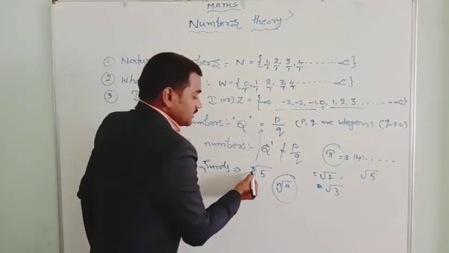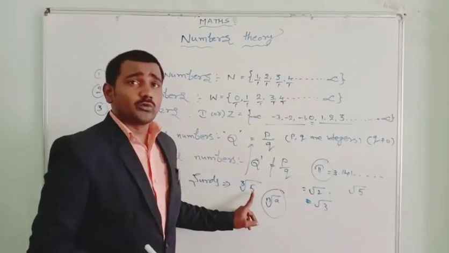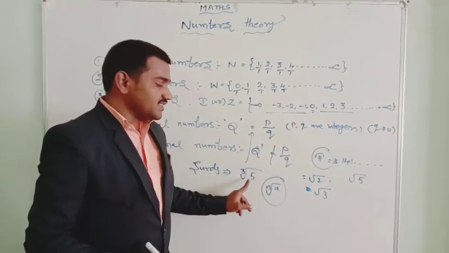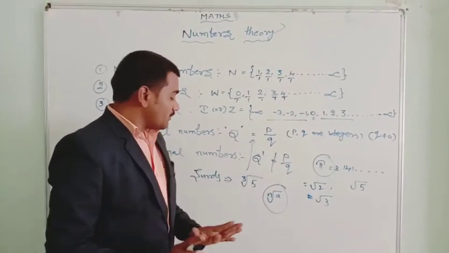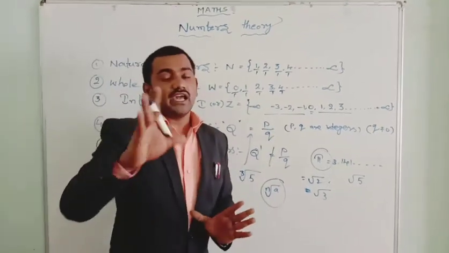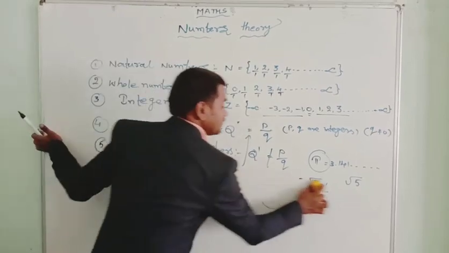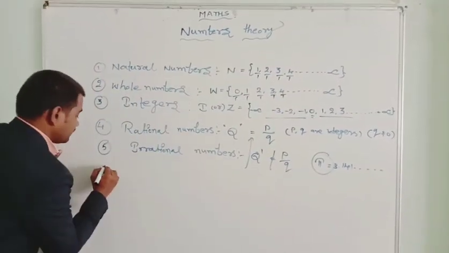See here, the fifth root of 5. There is no perfect cube root of 5. It is the cube root of 5, and 5 is not a perfect cube, so it is an irrational number. So all surds are also known as irrational numbers. Later we need to learn about the real numbers. I would like to tell you about the real numbers.